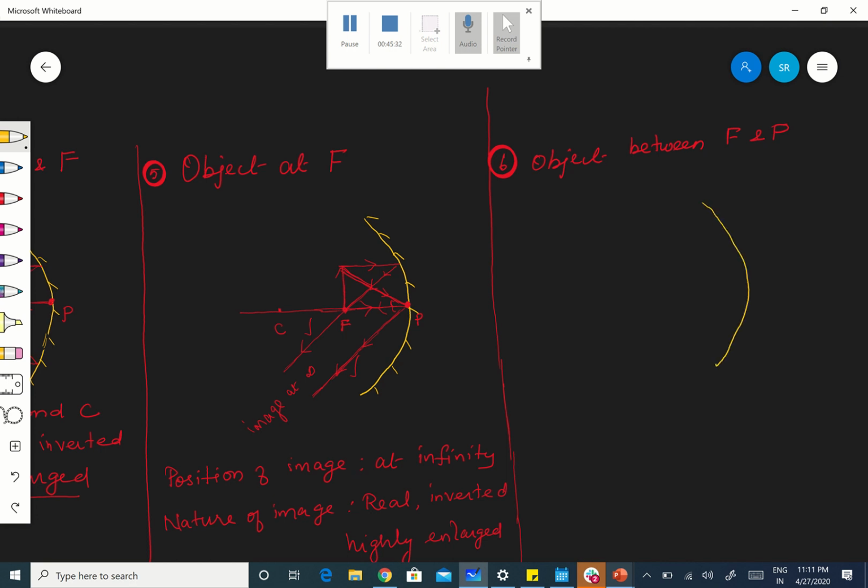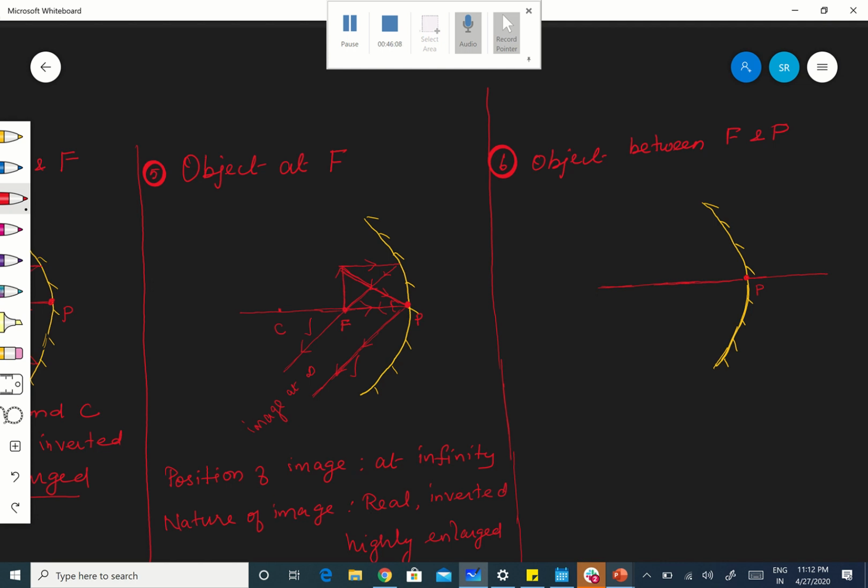Concave mirror. This is P and here I need something this side also. I'll tell you what afterwards. So far I didn't draw to the right.